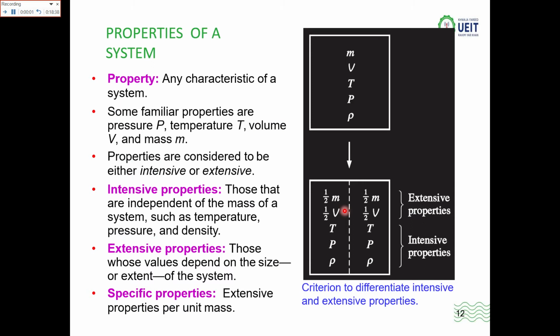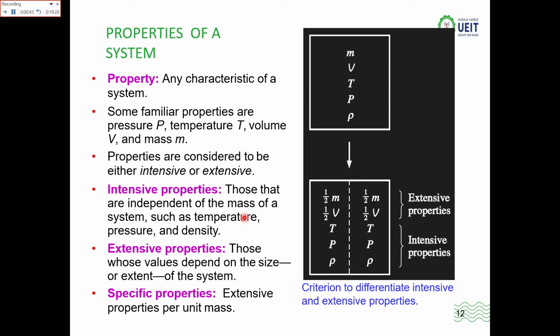Now the properties of the system. Properties are basically the characteristics of the system. Some familiar properties are pressure, temperature, volume and mass. These properties are considered to be either intensive or extensive properties. Intensive properties are those which are independent of the mass of the system, such as temperature, pressure and density. And extensive properties are those which are dependent upon the mass of the system, like mass and volume.